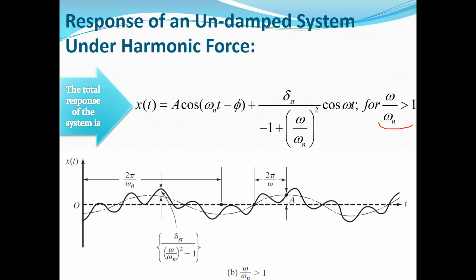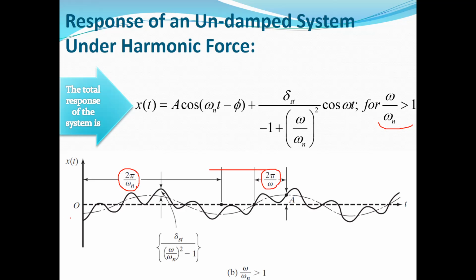As you can see, this is the small period, it's 2 pi divided by omega, and this is the period of the excitation, and this large period is 2 pi divided by omega n, which is the period of the system.